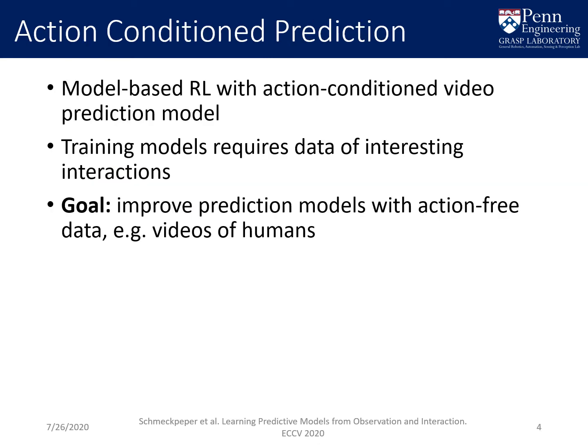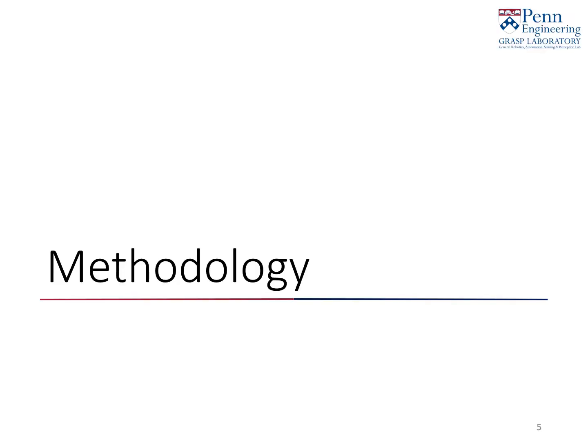We approach this problem in the context of learning an action-conditioned prediction model that can be used in model-based reinforcement learning. Typically, these prediction models are trained with data from the agent's own interactions with the environment. Collecting this data requires the agent to have a policy that can reach interesting configurations, which can be difficult. We aim to learn prediction models from action-free data, such as videos of humans, to enable difficult behavior, such as using tools. Next, we will describe our approach.